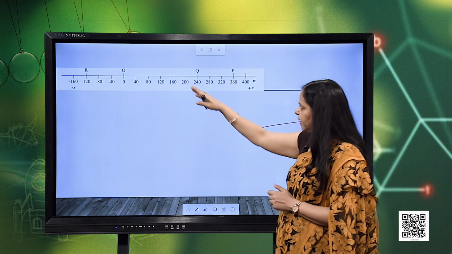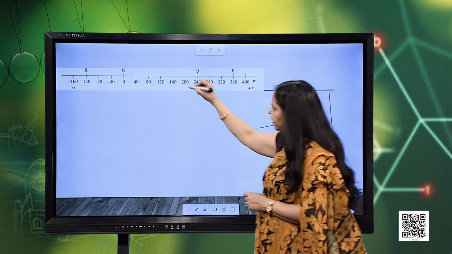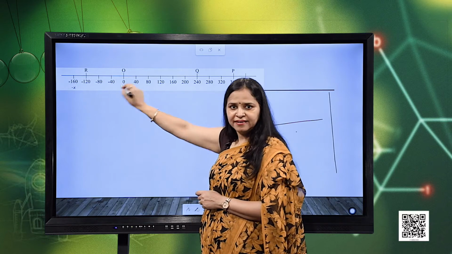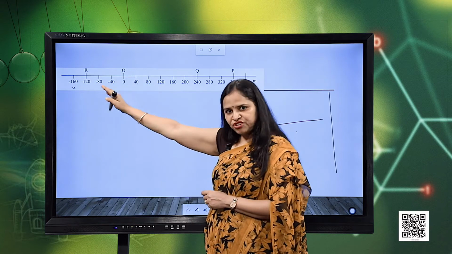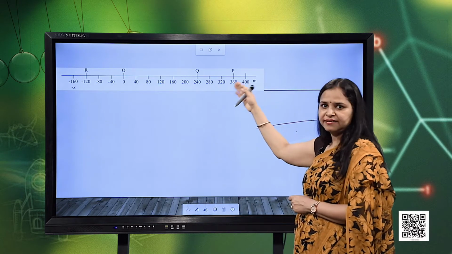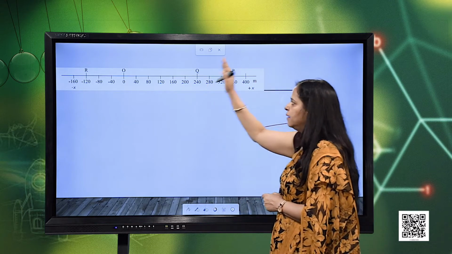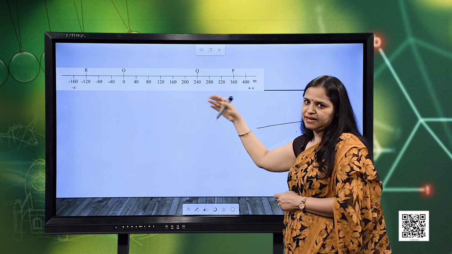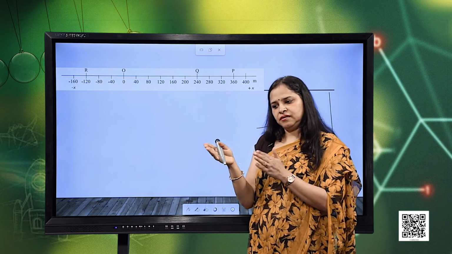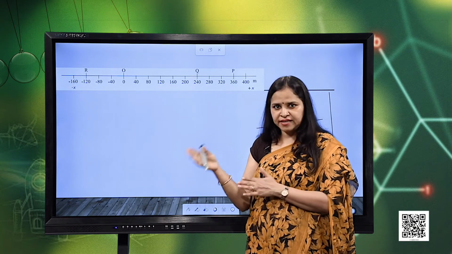Now, here if you see in this reference frame, I take one point as the origin. This is the origin which is marked as O and labeled as 0. And then I distribute this complete axis, which I have considered along the x axis, in equal divisions, and mark it as distance in meters, because maybe I require some motion which is covering the distance in meters in some specific time duration.